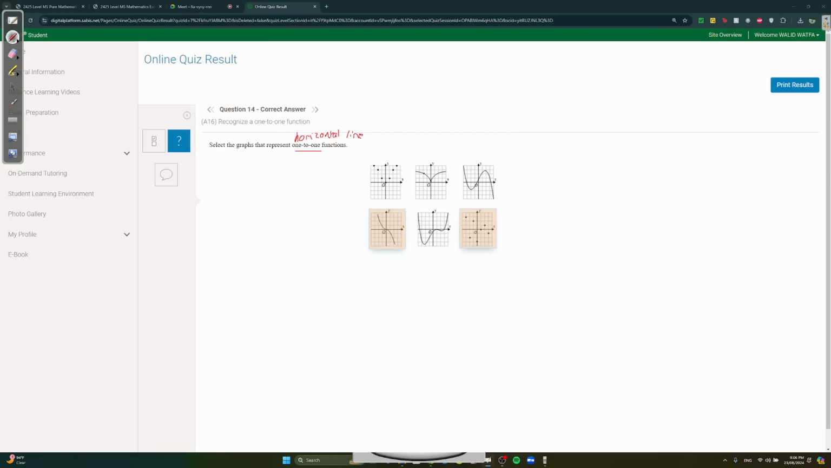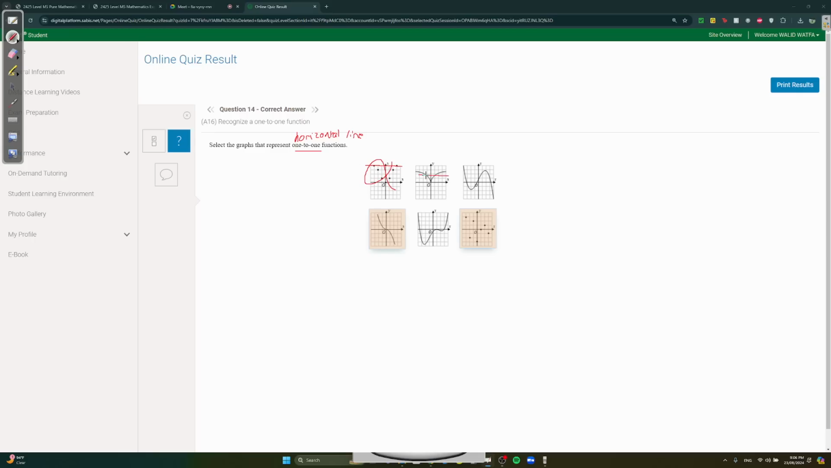Over here, same thing. Let's say at y equals 2, you also have another point at y equals 2. So that means it's not 1 to 1. Here, same thing. You have a point here, a point here, a point here. 3 points at the same one. So basically, you can just look if there are 2 points on the same level by using the horizontal line. If it fails the horizontal line test, then it's not 1 to 1.